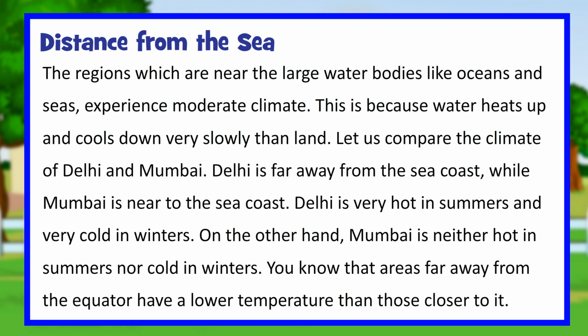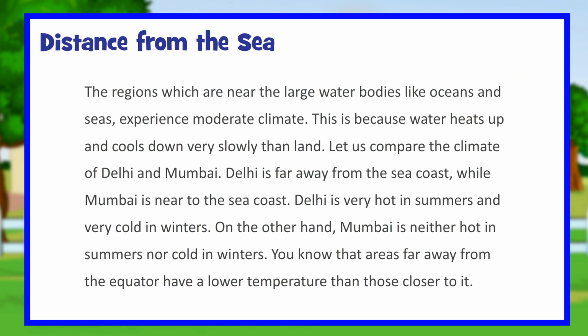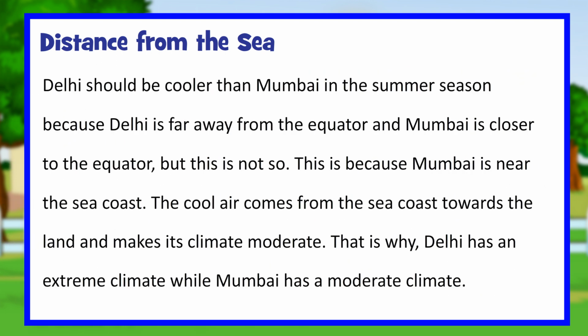You know that areas far away from the equator have a lower temperature than those closer to it. Delhi should be cooler than Mumbai in the summer season because Delhi is far away from the equator and Mumbai is closer to the equator, but this is not so. This is because Mumbai is near the seacoast. The cool air comes from the seacoast towards the land and makes its climate moderate. That is why Delhi has an extreme climate while Mumbai has a moderate climate.